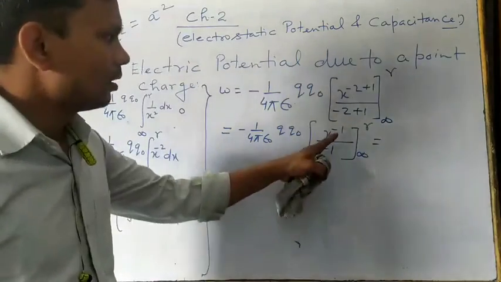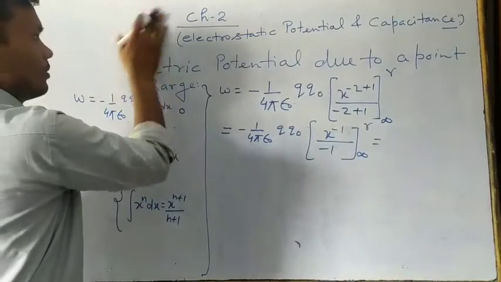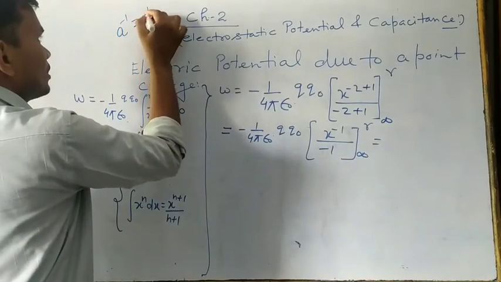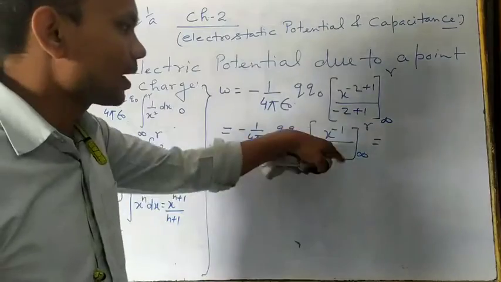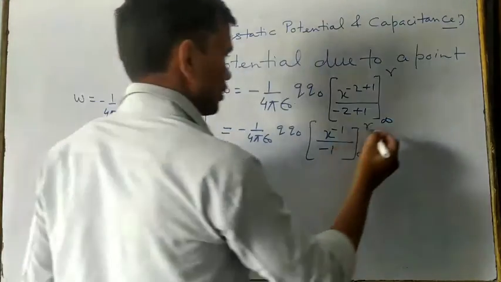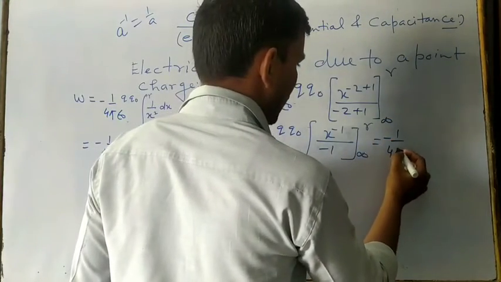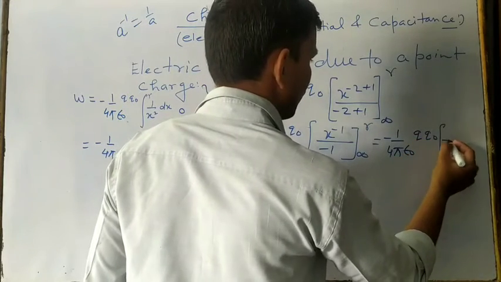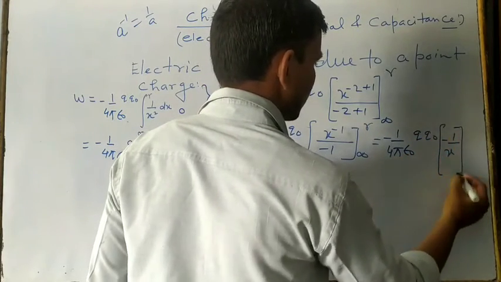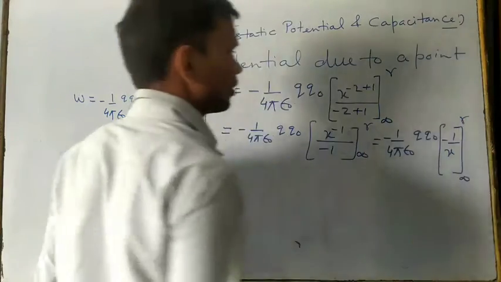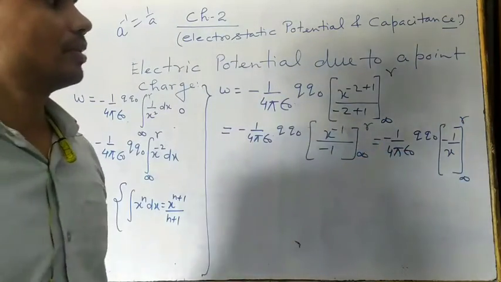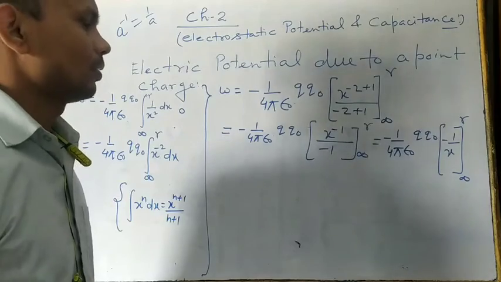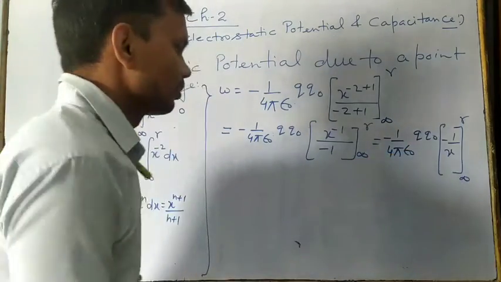This we can write like this: a power minus 1 is 1 upon a, same here, x power minus 1 is 1 upon x. So minus 1 upon 4 pi epsilon naught q naught, this we can write as minus 1 by x from infinity to r, upper limit minus lower limit, and the minus we can take out.